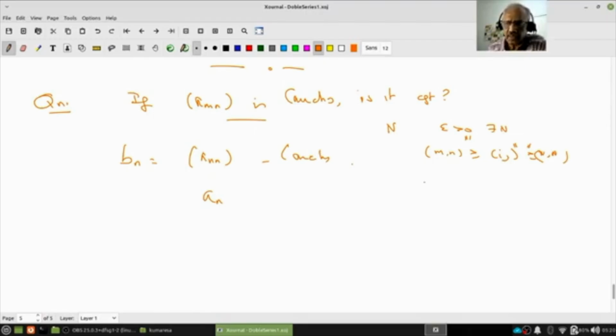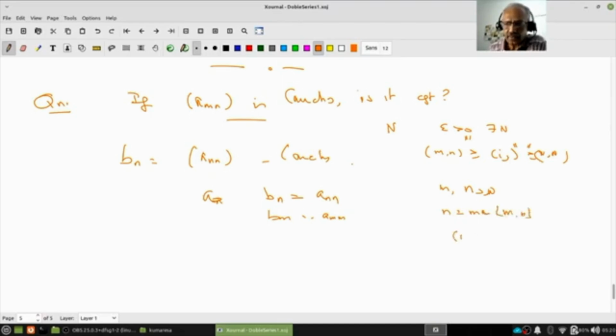Now if I take my a b n, so if my n is greater than or equal to capital N, and m is also greater than or equal to capital N, then what happens? b_n is a_nn and b_m is a_mm. Therefore, one of them is greater, so let n equal the maximum of m and n.